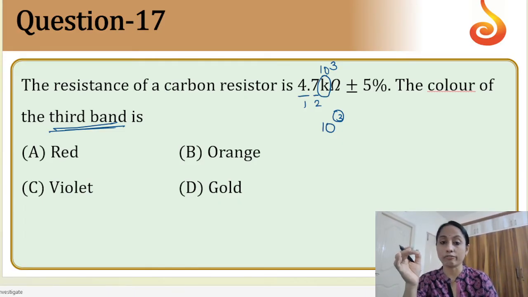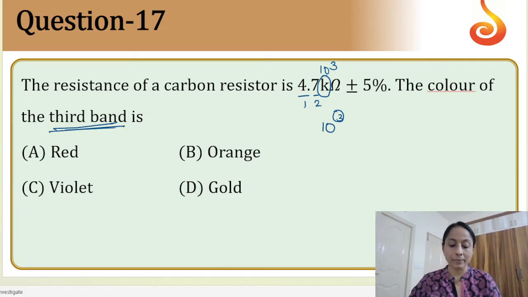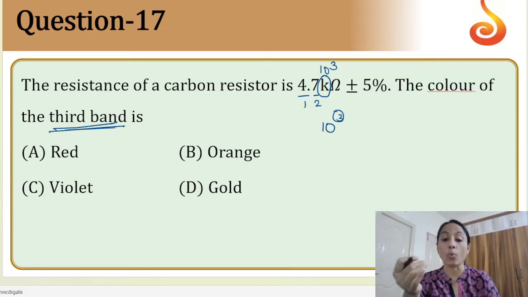BB Roy of great. Okay, BB Roy is 0, 1, 2 of great. So G will be coming. No, BBRO, orange. Sorry, my calculation gone wrong. So orange is the correct answer. So B will be the correct option.